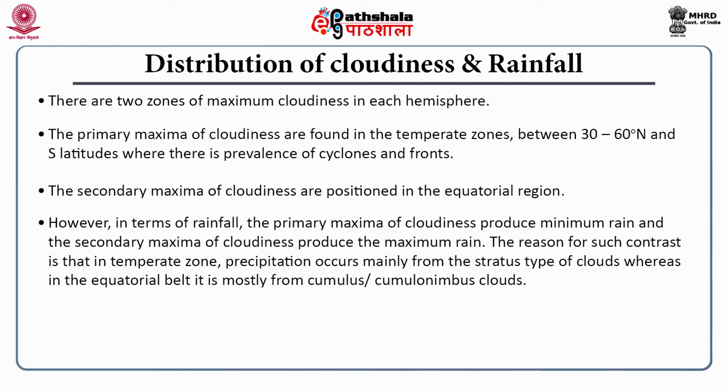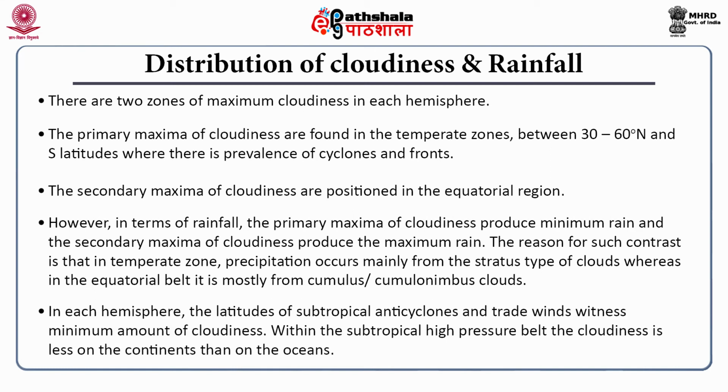the maximum rain. The reason for such contrast is that in temperate region, precipitation occurs mainly from the stratus type of clouds, whereas in the equatorial belt, it is mostly from the cumulus or cumulonimbus type of clouds. In each hemisphere, the latitude of subtropical anticyclones and trade winds witness minimum amount of cloudiness. Within the subtropical high pressure belt, the cloudiness is less over the continents than on the ocean.